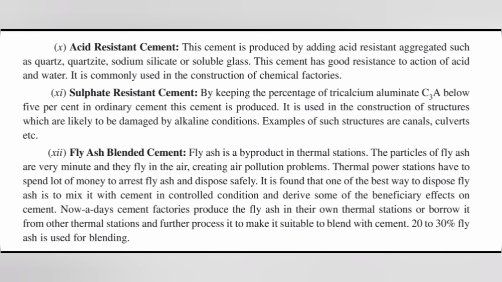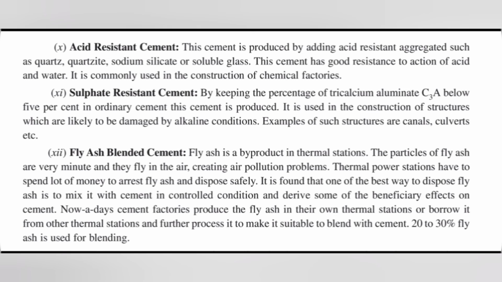Number 12. Fly ash blended cement. Fly ash is a byproduct in thermal stations. The particles of fly ash are very minute and they fly in the air, creating air pollution problems. Thermal power stations have to spend a lot of money to arrest fly ash and dispose of it safely. It is found that one of the best ways to dispose of fly ash is to mix it with cement in controlled conditions and derive some beneficial effects on cement.